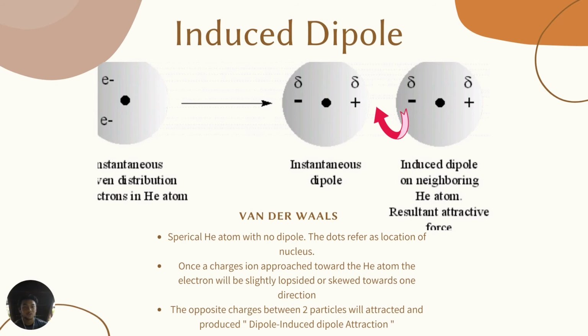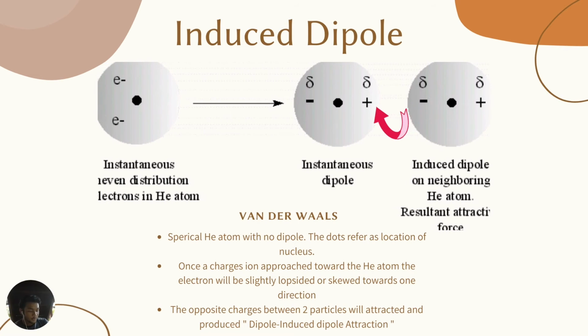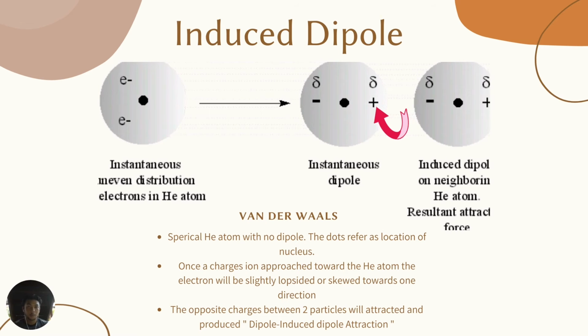Okay, we continue with induced dipole. Induced dipole means an ion or molecule with a dipole induces an atom or molecule that is non-dipole, which is non-polar, to make a temporary dipole by disturbing the arrangement of charge.